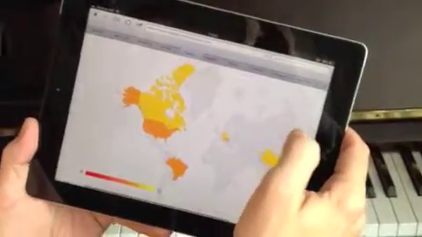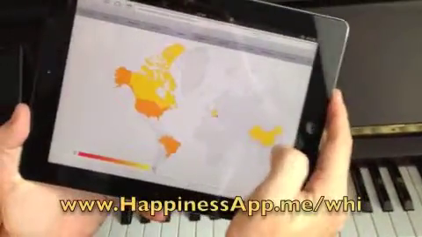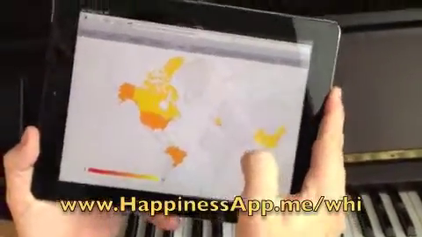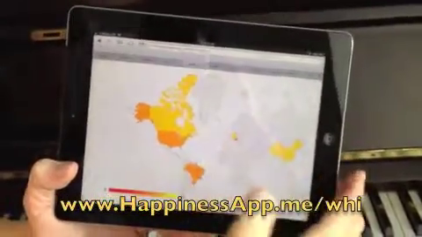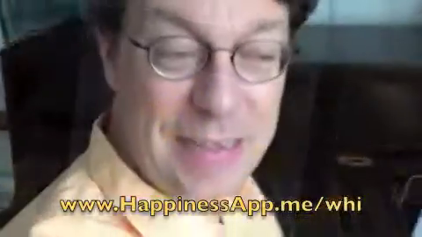With the Happiness app, we collect basically numeric scores about your happiness and we then aggregate them around the world. Here we kind of have a hint that maybe the Canadians are happier than the US Americans. Is that true? Well, I have no idea because this is really just based on a couple of beta testers. So please, when you get to the settings, please say yes.